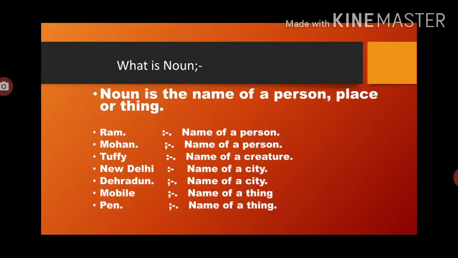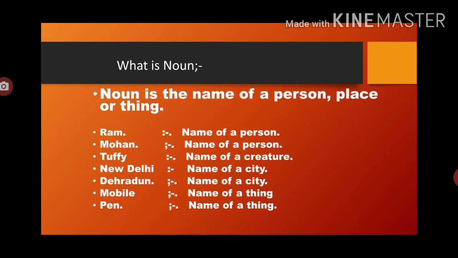First, you understand what you mean by noun. In your previous classes, you have studied about noun. You have a better idea of what a noun is. Nouns are none other than naming words. It is simply naming words, like your name, like my name, the name by which we are identifying any object, any person, place, thing, or any other creature. Basically, nouns are the naming words to identify something.